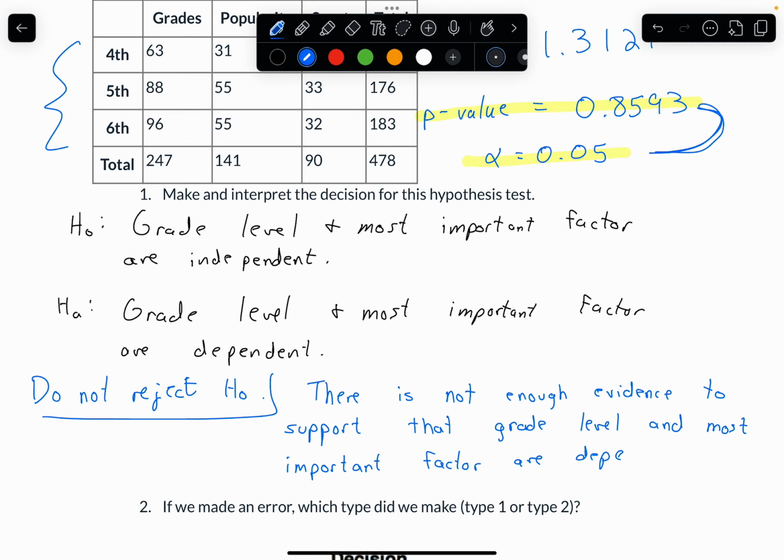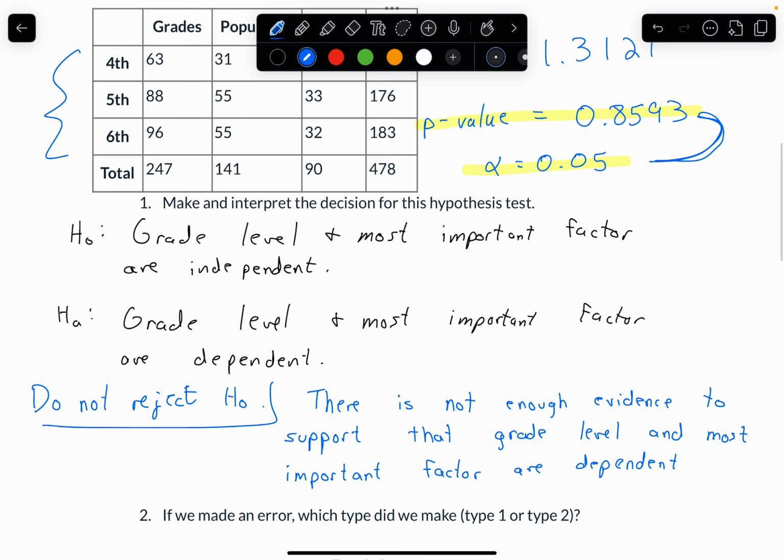And again, there's a lot of different ways you could phrase this. You could talk about they're associated if you wanted to use that language. There's certainly more than one way you could phrase this.